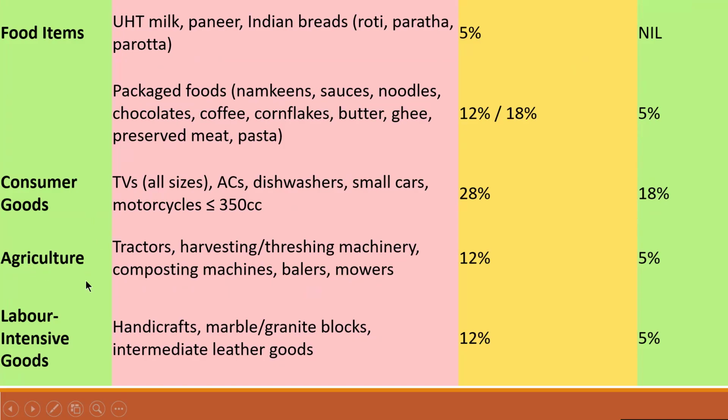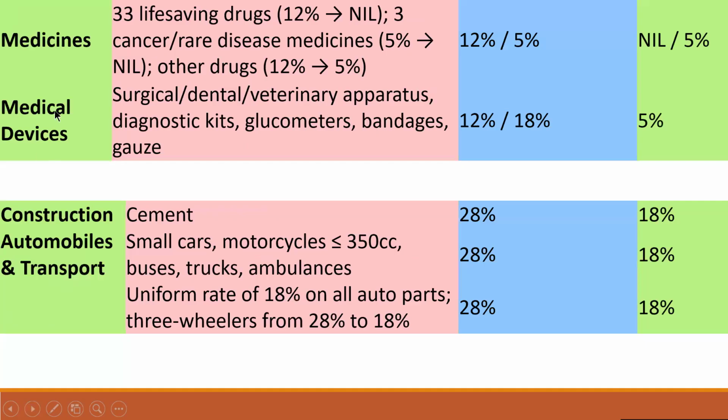For agriculture equipment, tractors, harvesting and threshing machinery, composting machines, balers, and mowers, previously it was 12%. Now the revised rate is 5%. For labor-intensive goods, handicrafts, marble, granite blocks, and intermediate leather goods, previously GST was 12%. Now the revised rate is 5%.